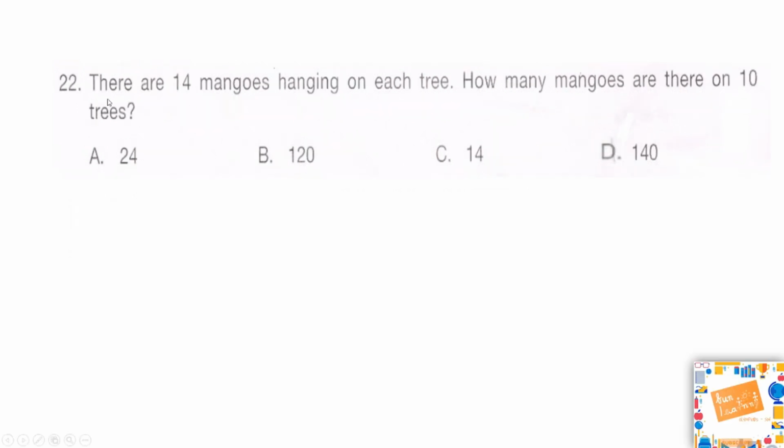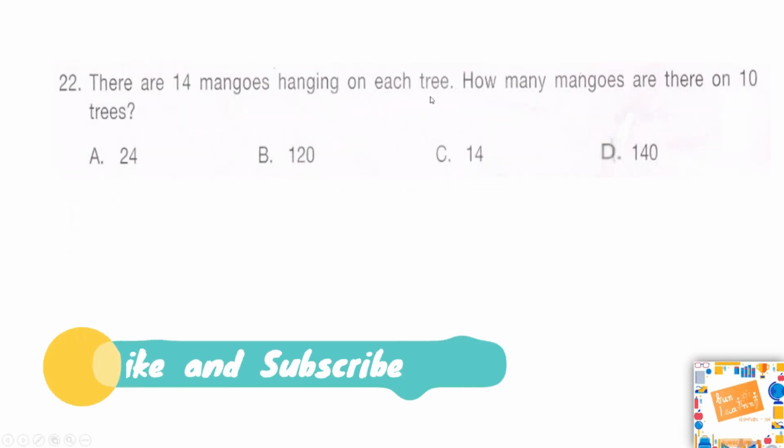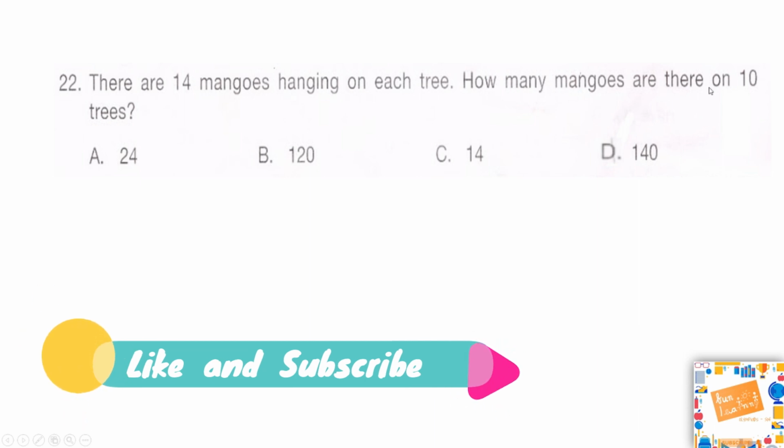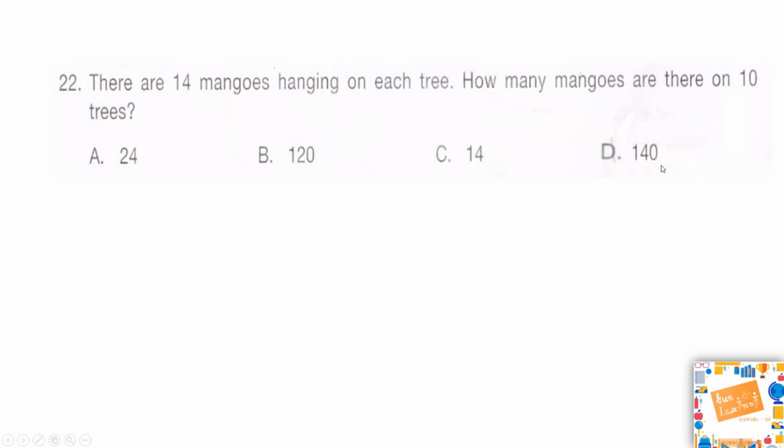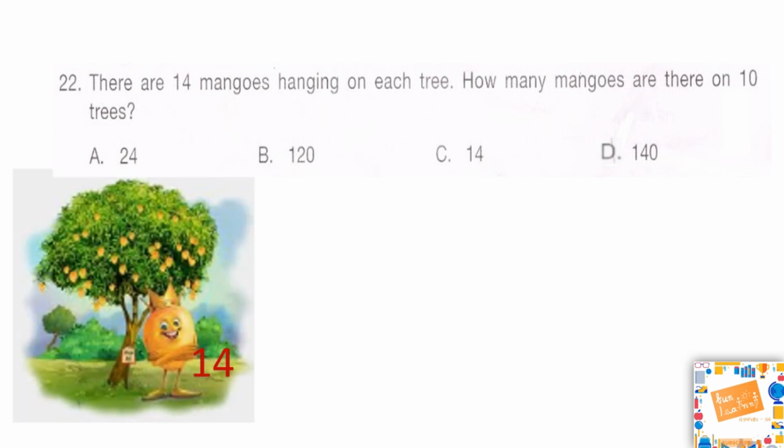Next question. There are 14 mangoes hanging on each tree. How many mangoes are there on 10 trees? Your time starts now. So here we have some mango trees and each mango tree has 14 mangoes on them. And how many trees we have? We have 10 trees. So we need to multiply them together. So 14 times 10 is equal to 140, which is the total number of mangoes on 10 trees. Hence our answer is option D, 140.